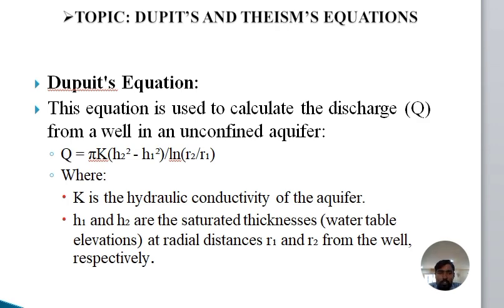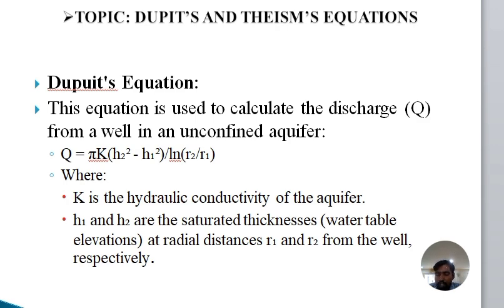Here, this equation is for a homogeneous and isotropic formation. The actual formation equation is Q is equal to pi K (H2 minus H1) by log base e (R2 by R1). But particularly when applying this to two wells, where there is a water level variation, we have to apply it accordingly.